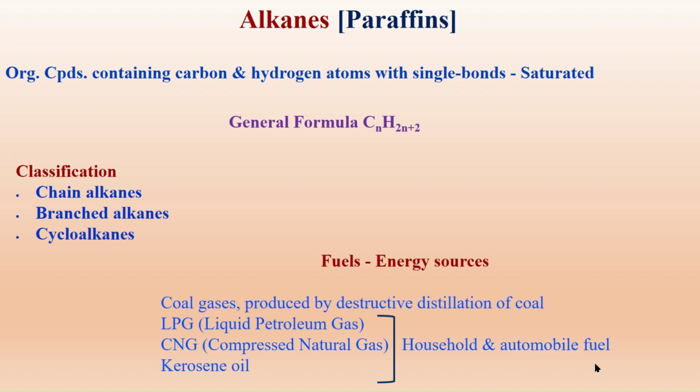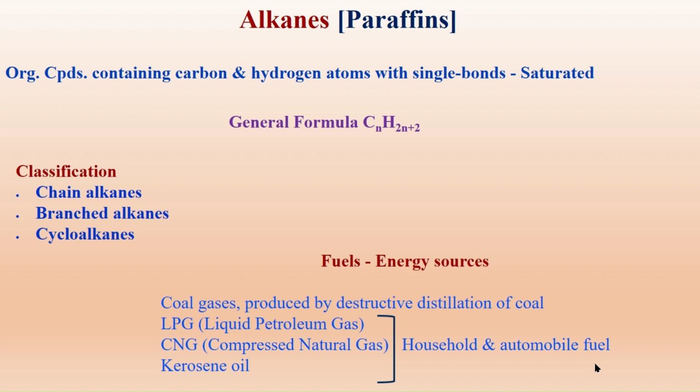Though alkanes are not of much use as reagents or reactants, they are of enormous utility as a source of energy. The coal gas we use, which is produced by destructive distillation of coal, is one of the good sources of energy.